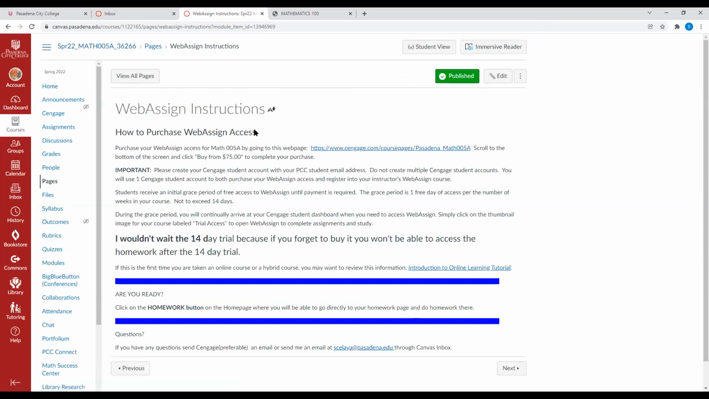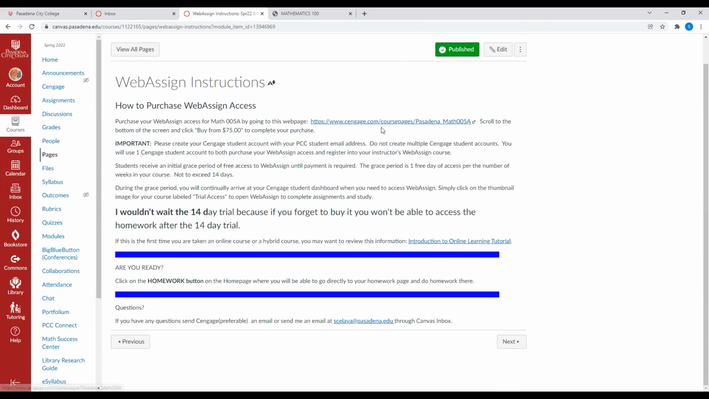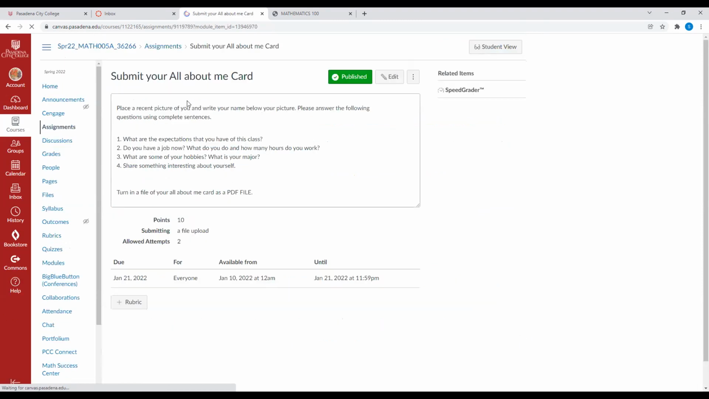You're going to read the instructions for WebAssign, okay? In a minute, I'm going to talk more about WebAssign in my PowerPoint, but this is a place where you can find the instructions for WebAssign. And there's a link right here that you can also use to buy it. Click on next. And you can submit something that is called the All About Me card. Okay, so in a minute, I'm going to show you. Let me go ahead and go back to my PowerPoint. I think we will be ready.